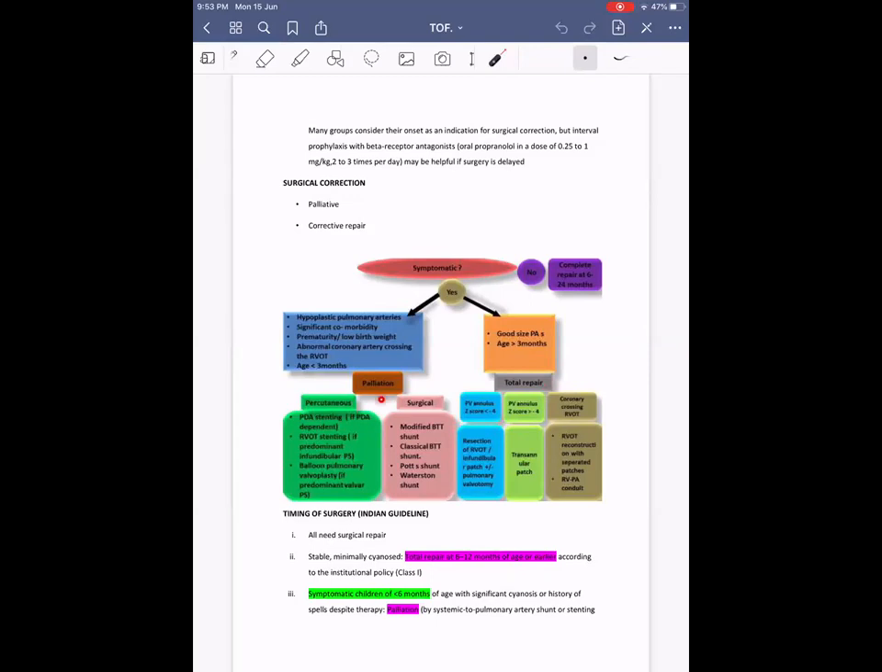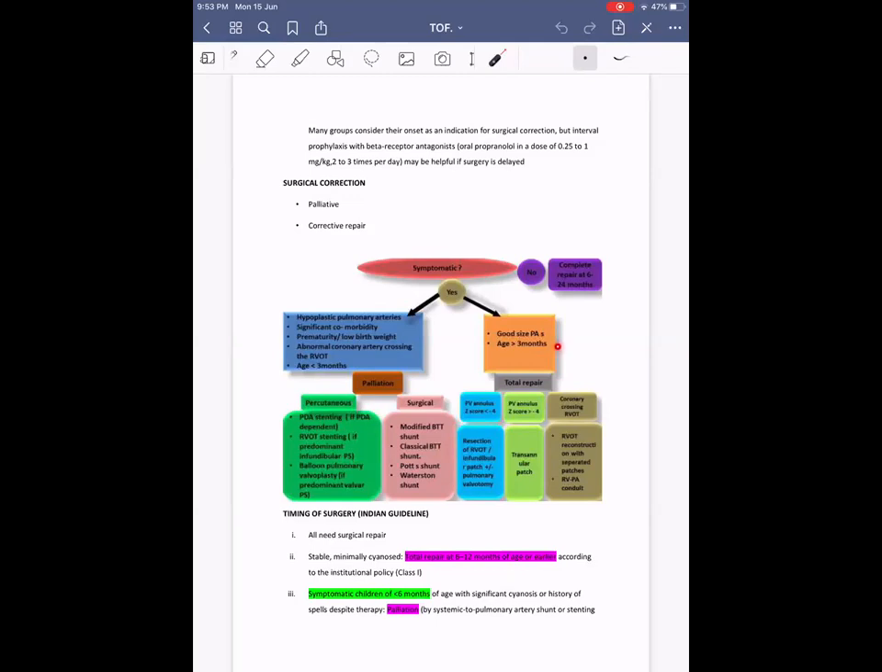Coming on to palliation, we have percutaneous and surgical palliative therapy. Percutaneous therapy includes PDA stenting, if the ductus arteriosus is patent. Then RVOT stenting if predominant infundibular stenosis. Balloon pulmonary valvuloplasty if predominant valvular pulmonary stenosis. Then coming on to surgical management, we have the modified BT shunt and classical BT shunt. Waterston and Potts shunts are not commonly done these days.